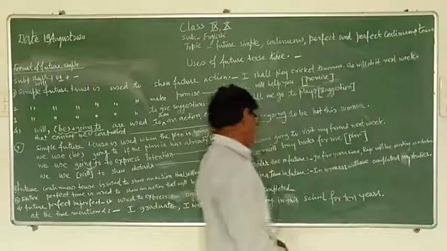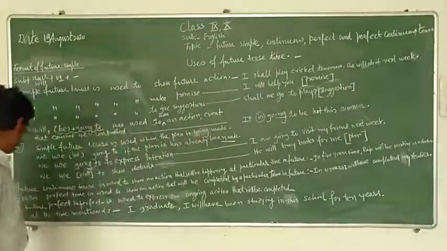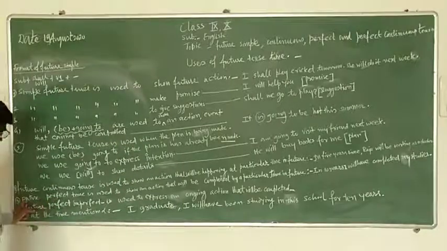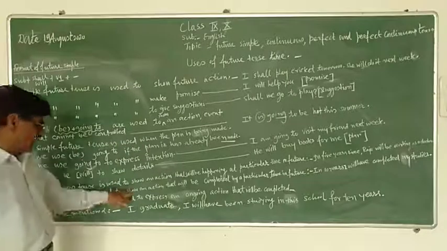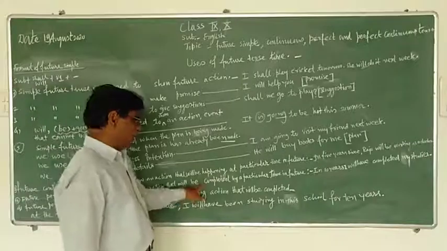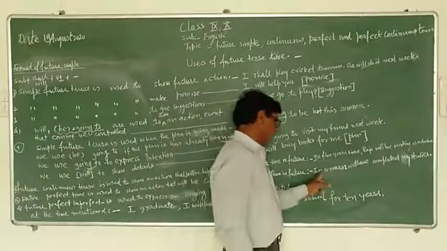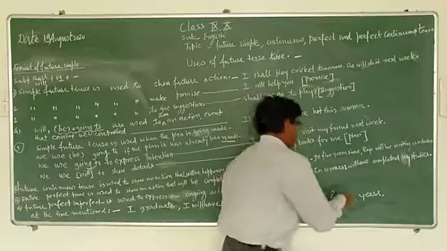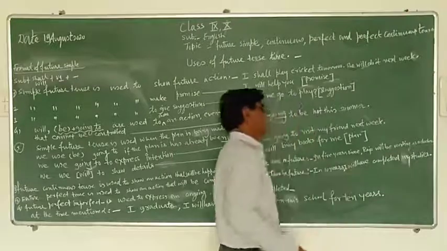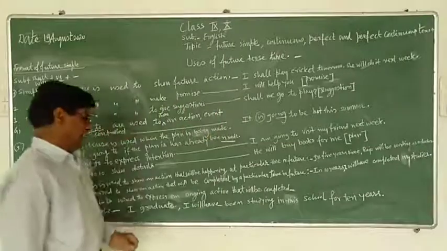See boys, the right sentence is this. Again, let me repeat it. Perfect future tense, or future perfect tense, is used to show an action that will be completed by a particular time in the future. For example, in 10 years, I will have completed my studies.